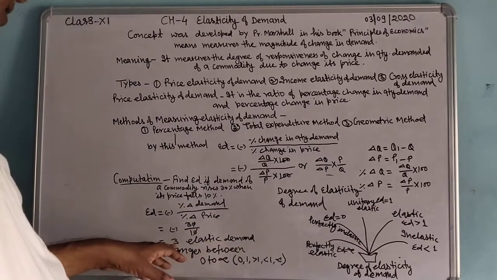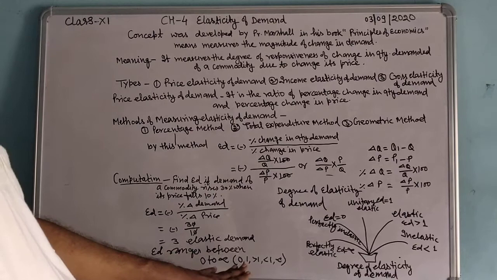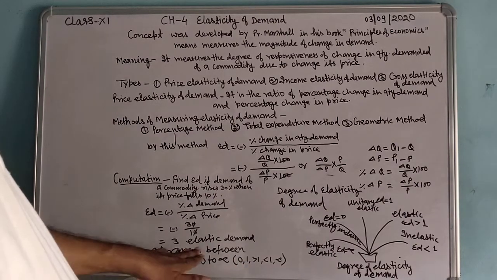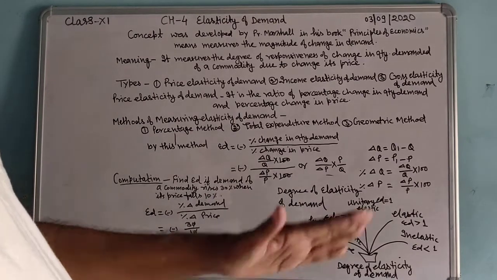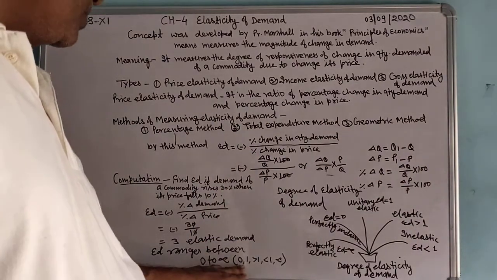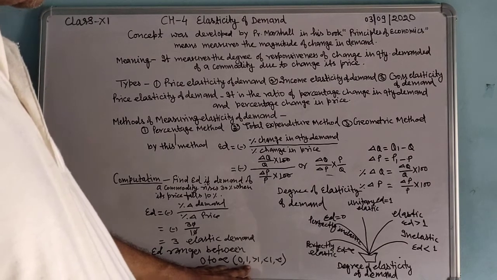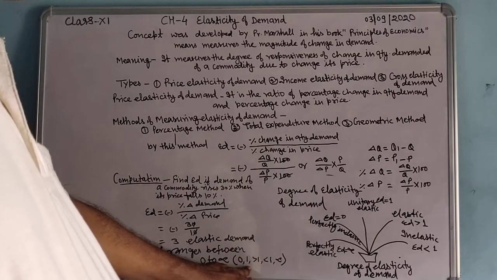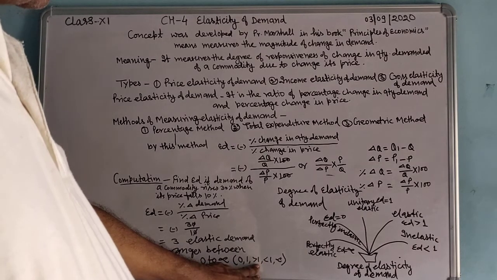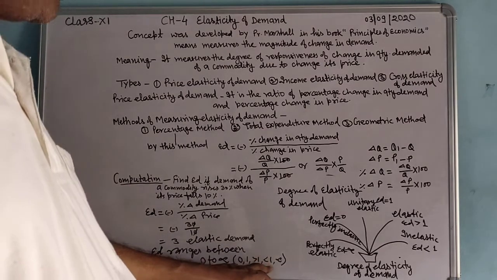How can we say this is elastic demand? Because elasticity of demand ranges between 0 and infinite. There is zero elasticity of demand, unitary elasticity of demand, greater than 1 or elastic demand. Greater than 1, that is more than 1, is known as elastic demand.